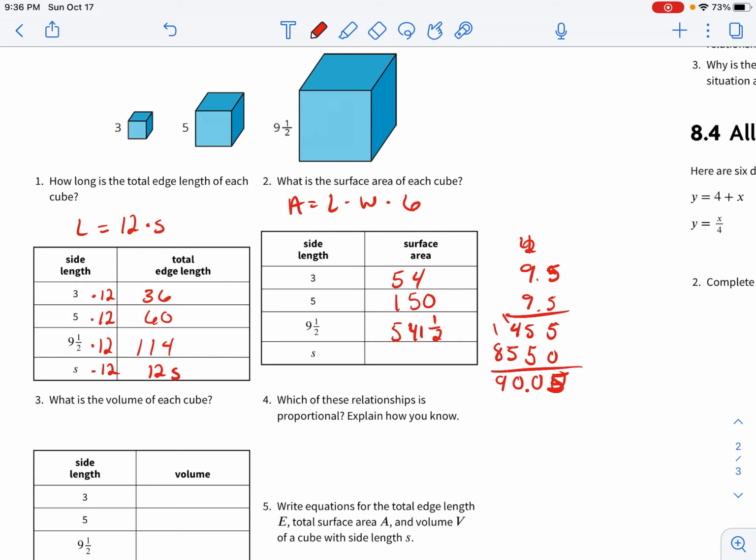So then, to find our surface area, it's going to be our length squared times 6. So whatever S is, it's going to be 6 times S squared. So our equation here would be area equals 6S squared.